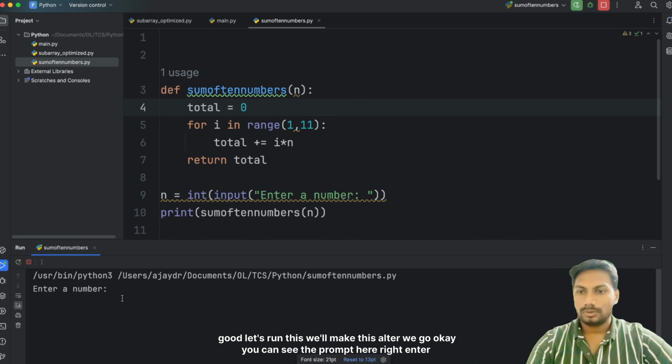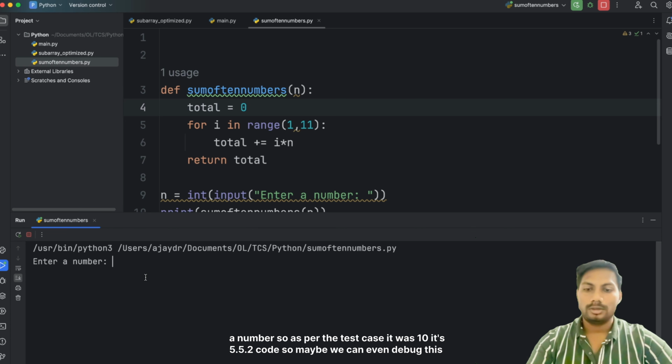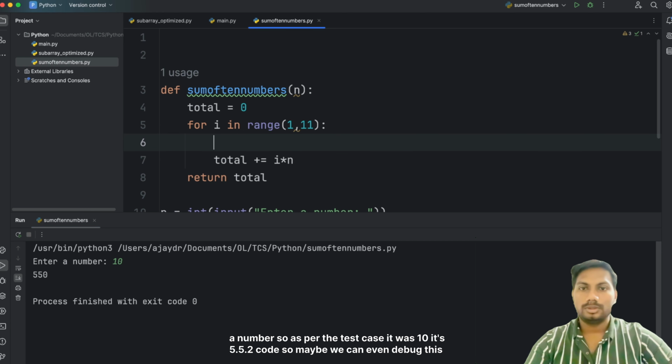Maybe I'll make this also bigger. Okay, you can see the prompt here, right? Enter a number. So as per the test case, it was 10. It's 550. Cool.